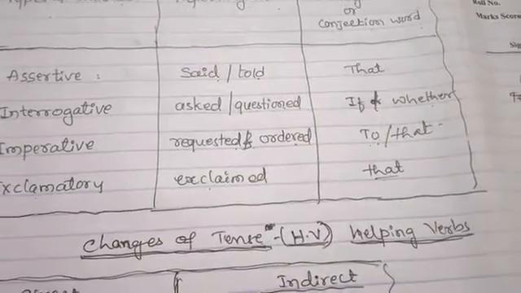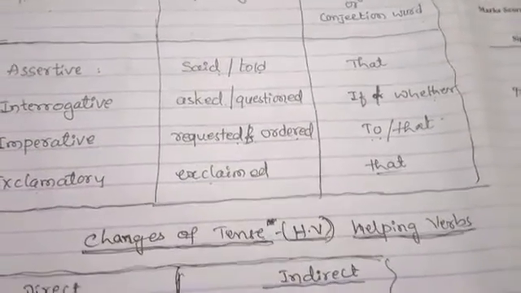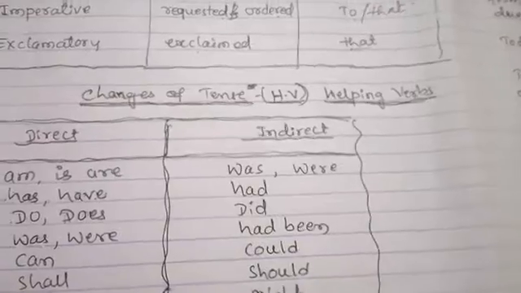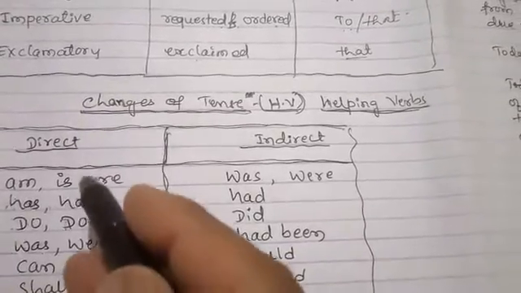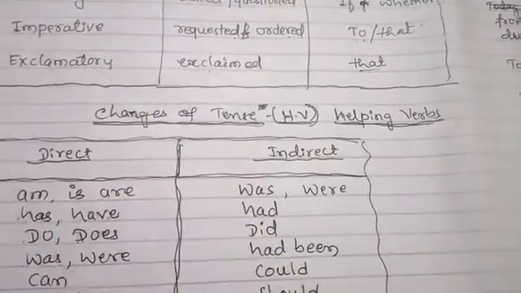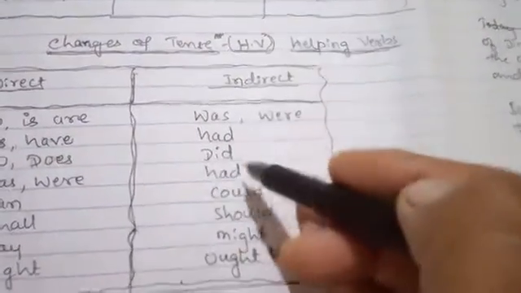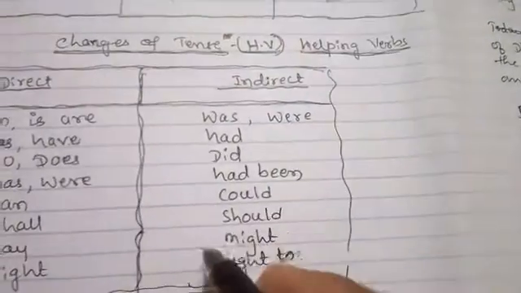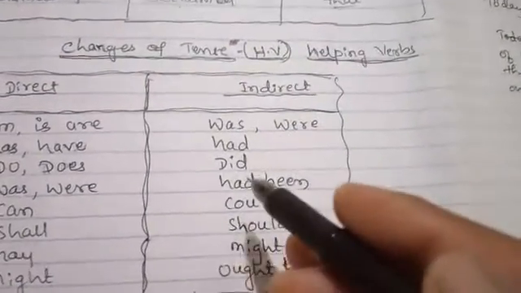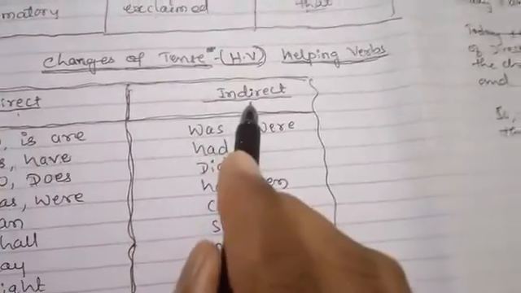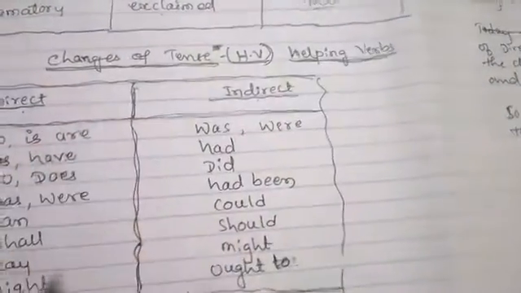Next, the changes of tenses, meaning helping verbs. How helping verbs change from direct to indirect. See, here also I have given a table. If in a direct sentence the helping verbs come like this, then you have to make the indirect with these words. Helping verbs you have to change. So first, direct and indirect columns. These two columns I have made here.